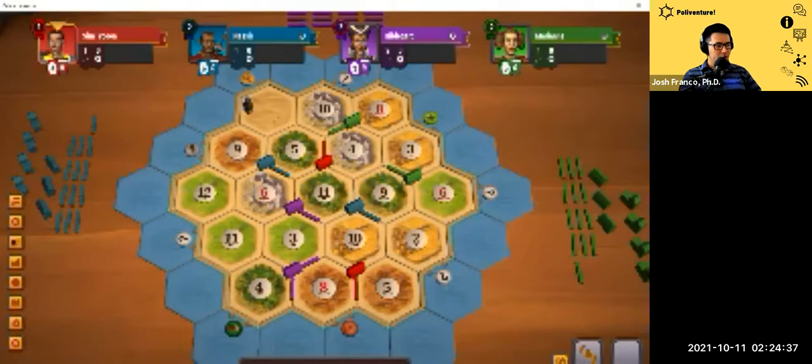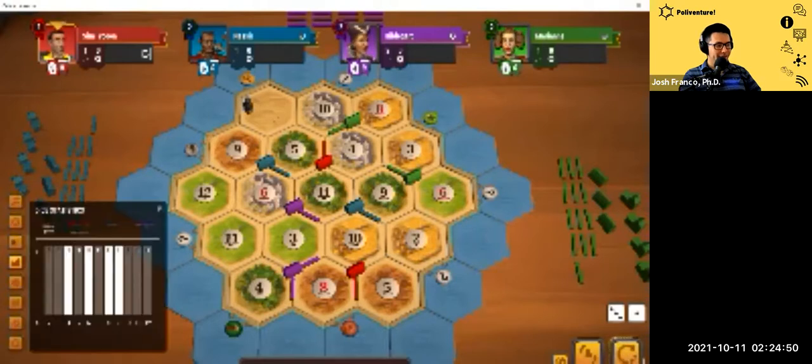And now it's my turn, and I'm going to go ahead and roll my dice. Here I got a 4, so anyone on a 4 gets their resources. Now, for the mechanics of this game, I just want us to focus on the probability distribution. So you might be asking, how does that look? I'm going to click on this dice statistics.